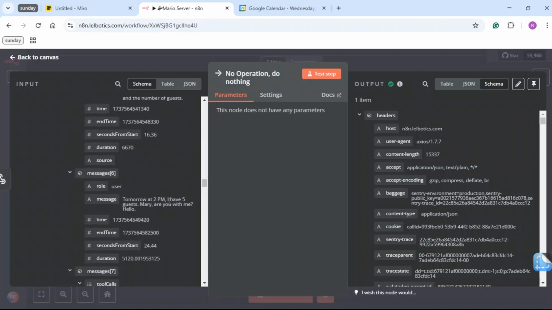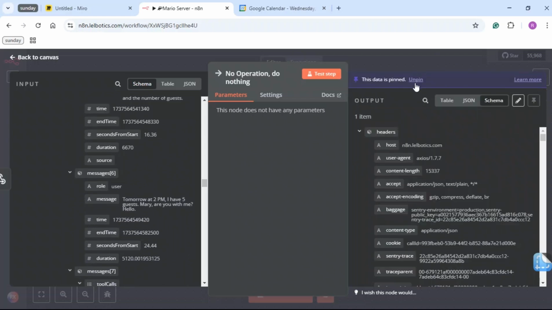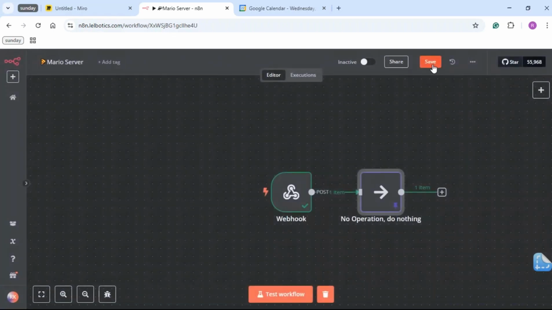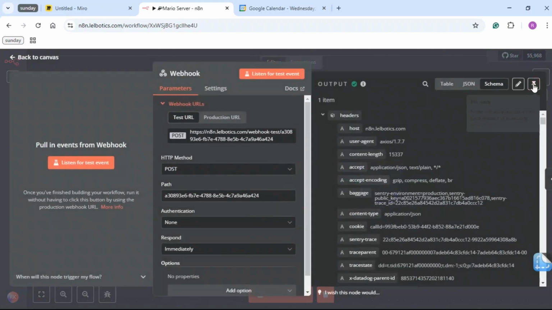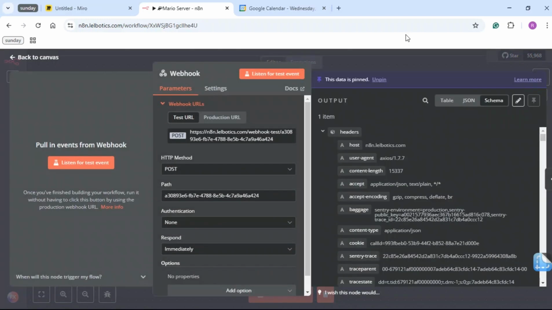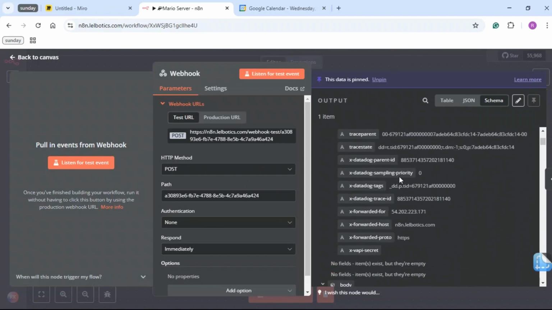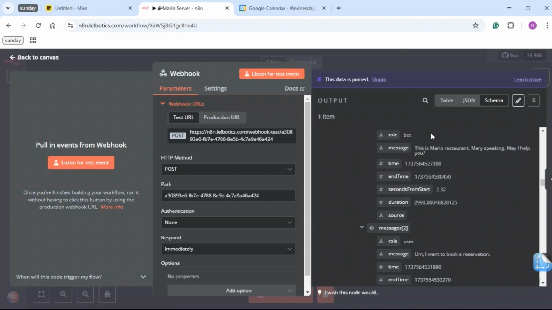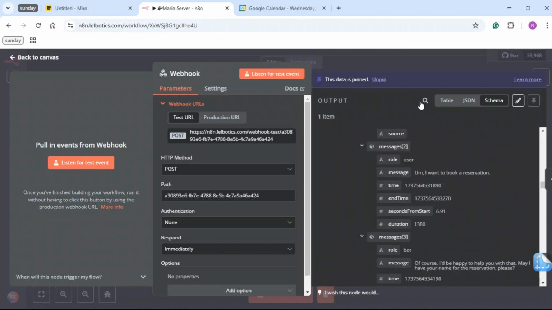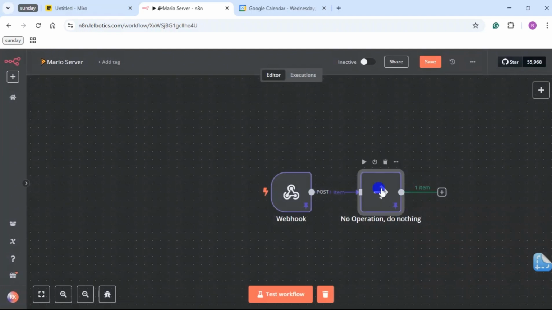Awesome. So in order not to lose this output, you're just going to pin it right here. That means if we save and keep on refreshing this, actually the one to pin is this. So I'm just going to pin this. Just to confirm that it has everything. Yeah, it has everything. So you can get on with it. So I'm just going to delete this. We no longer need it.